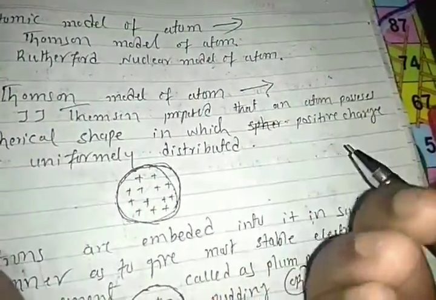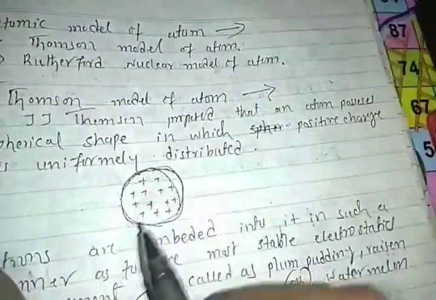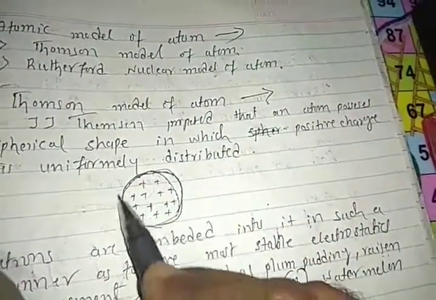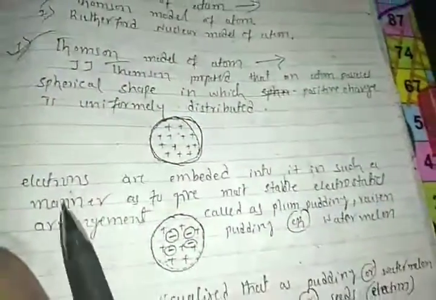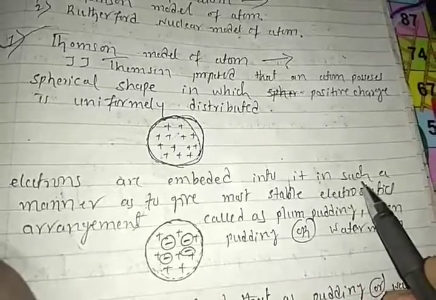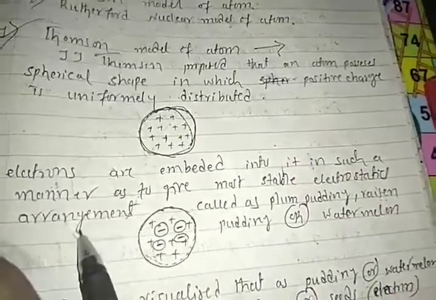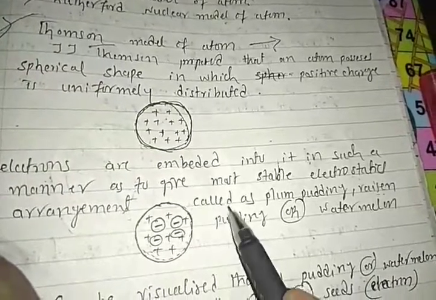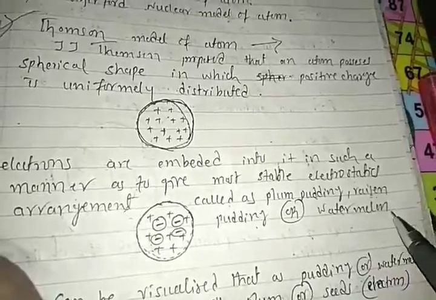Like when we spread marbles on the floor, they will be distributed like that. They are distributed randomly inside the atom, right? And electrons are embedded in such a manner as to give the most stable electrostatic arrangement, called plum pudding, raisin pudding, or watermelon.